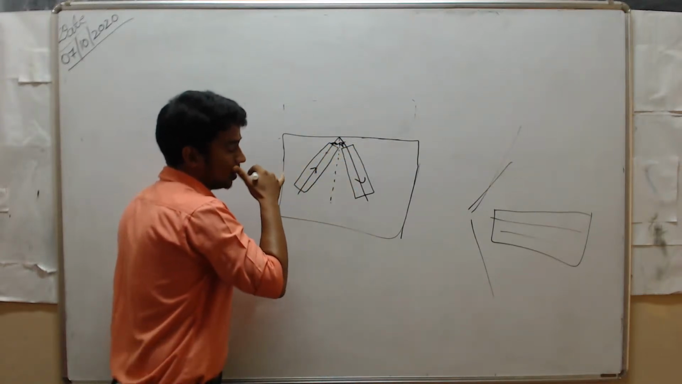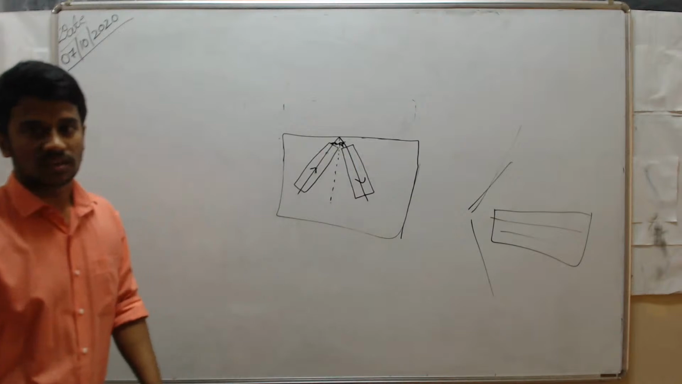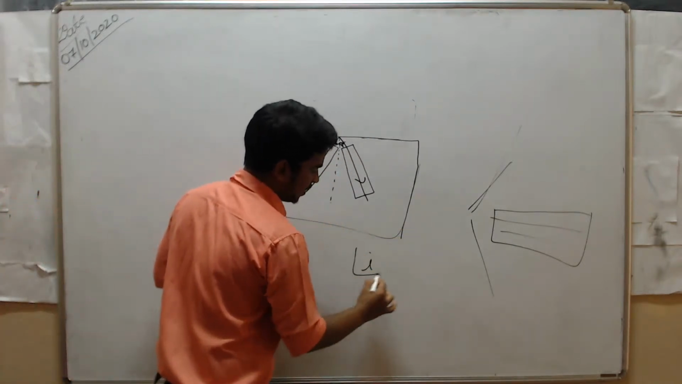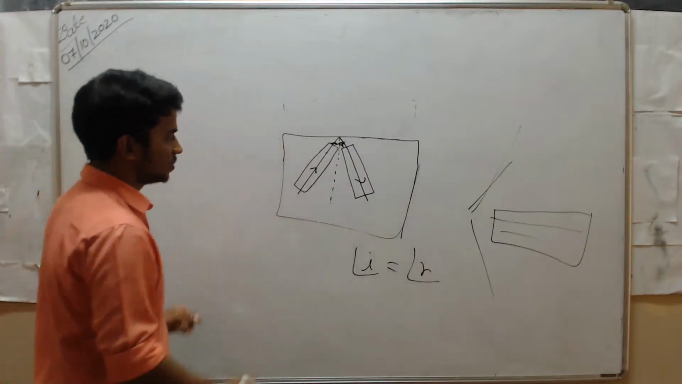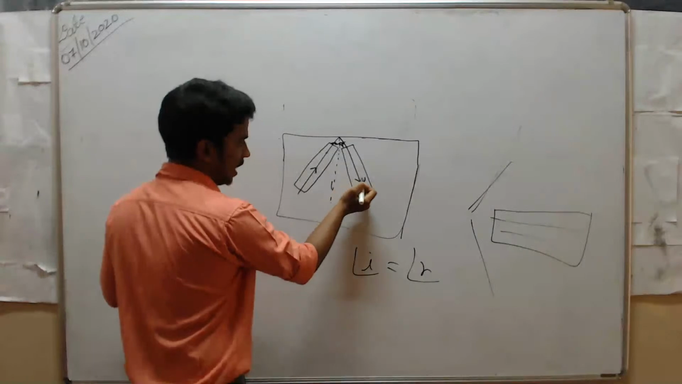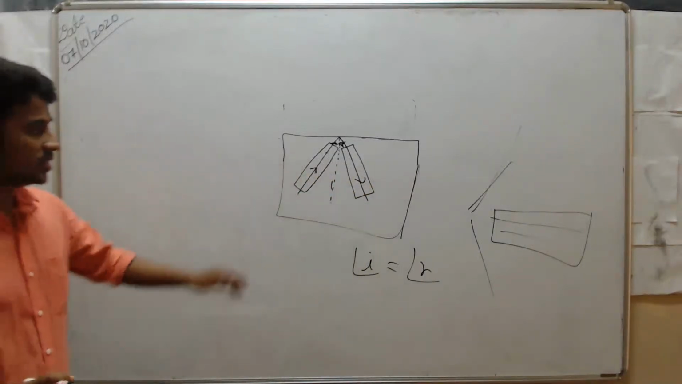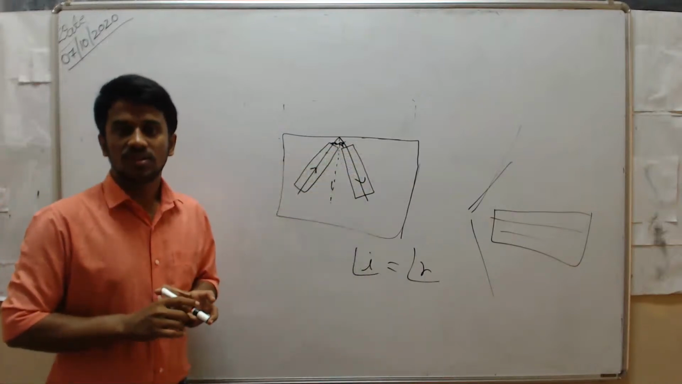Now see here, this angle of incidence is equal to the angle of reflection. So we can say that the angle of incidence is equal to the angle of reflection. And here also, the incident ray, normal and reflected ray all lie on the same plane. All lie on the same plane means same side. So these are the laws of reflection of sound.